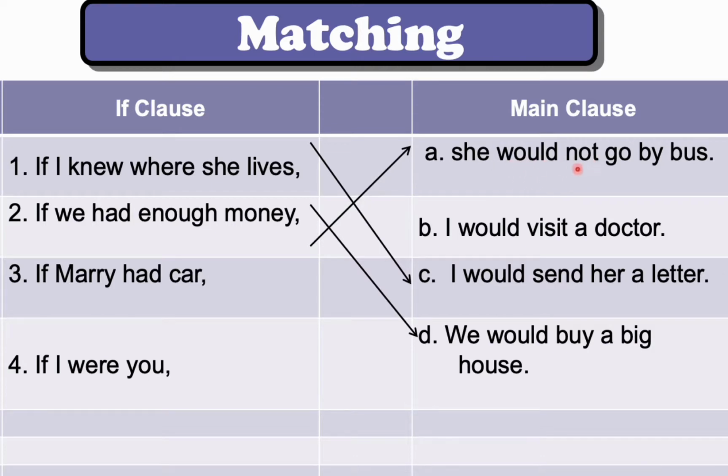So the negative of would is would not or wouldn't. And the negative of could is could not or couldn't. Good. So if Mary had a car, she wouldn't go by bus. If I were you, what? I would visit a doctor.